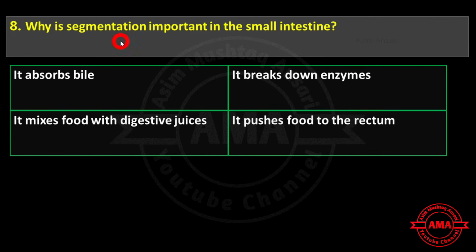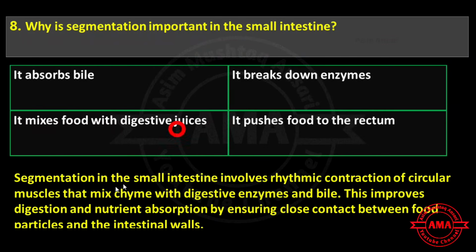Next is: why is segmentation important in the small intestine? It absorbs bile, it breaks down enzymes, it mixes food with digestive juices, or it pushes food to the rectum? Segmentation in the small intestine involves rhythmic contraction of circular muscles that mix chyme with digestive enzymes and bile. This improves digestion and nutrient absorption by ensuring close contact between food particles and the intestinal wall. So the exact answer is it mixes food with digestive juices.